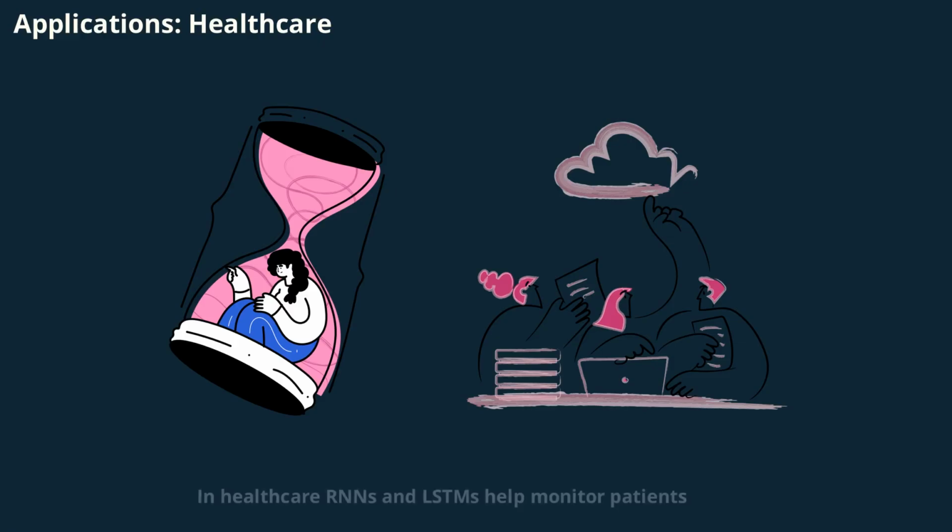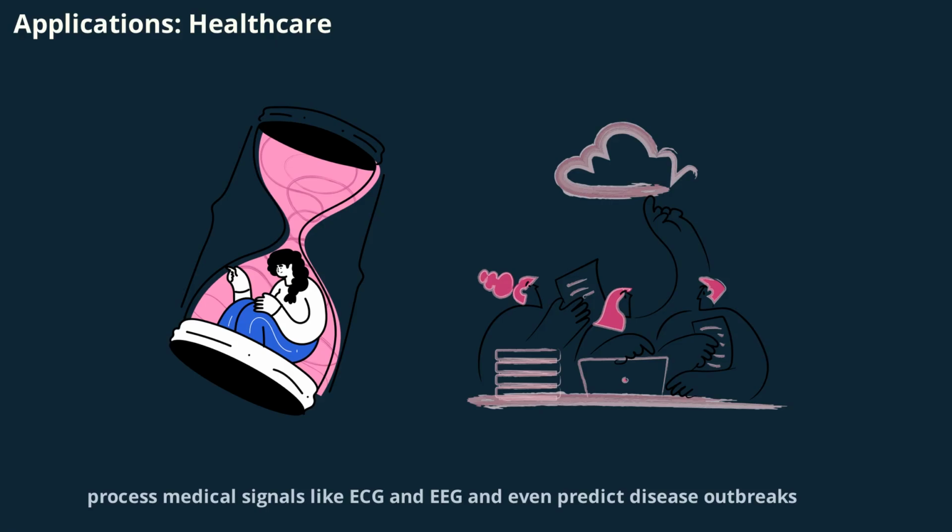In healthcare, RNNs and LSTMs help monitor patients, process medical signals like ECG and EEG, and even predict disease outbreaks. By analyzing sequences of medical data, these networks can detect patterns that might be missed by traditional methods. Their ability to understand time-based information is transforming patient care and medical research.